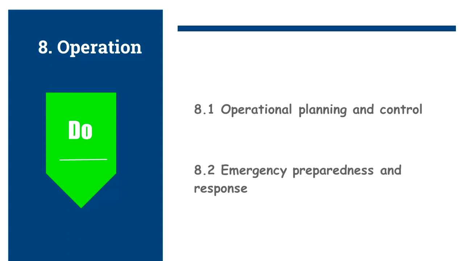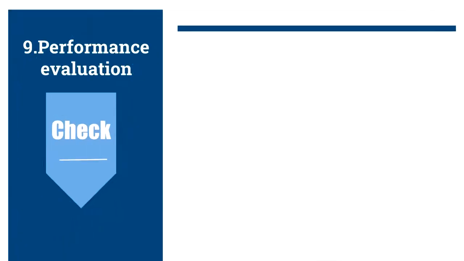The organization shall establish, implement and maintain a process needed to prepare for and respond to potential emergency situations and shall maintain and retain documented information on the process and on the plans for responding to potential emergency situations. Clause 9, Performance evaluation. This is the check part of the plan, do, check, act cycle.